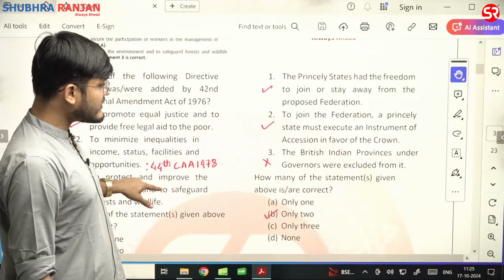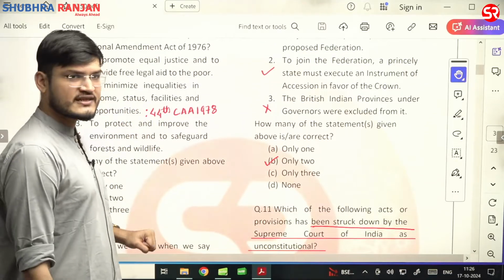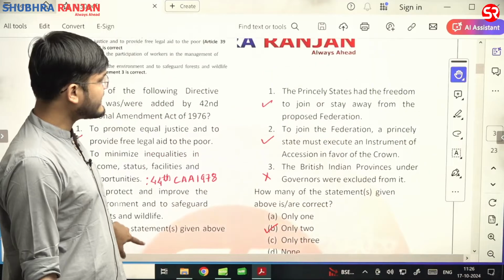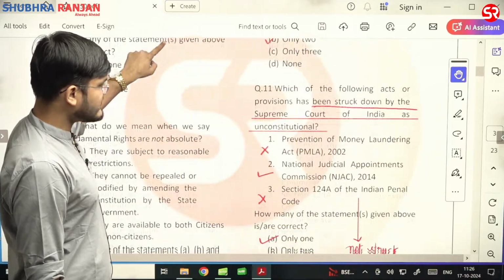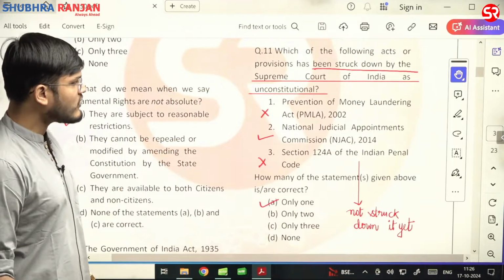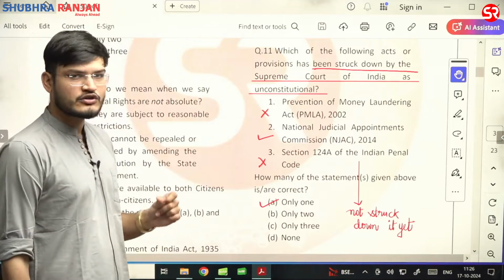Third, the British Indian provinces under the governor were excluded from it. Third statement is wrong. Correct answer is B. Only 2 is the right answer. Now question number 11th. Let us see question number 11th. Which of the following act or provisions have been struck down by the Supreme Court of India as unconstitutional?